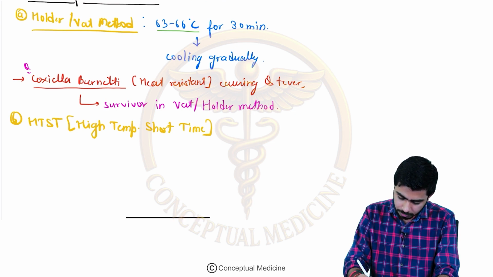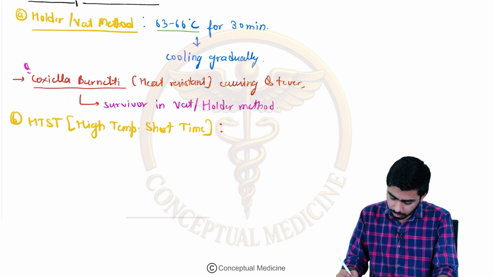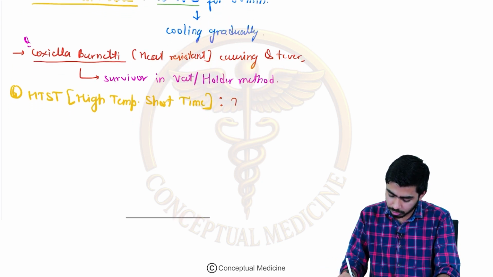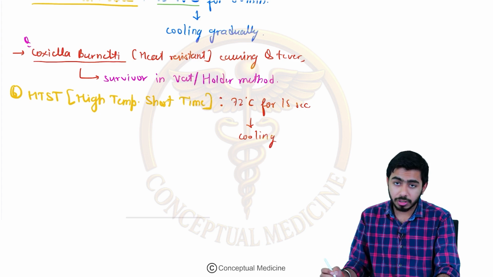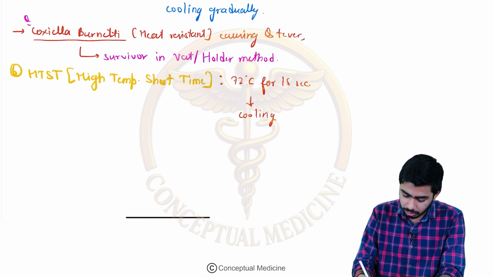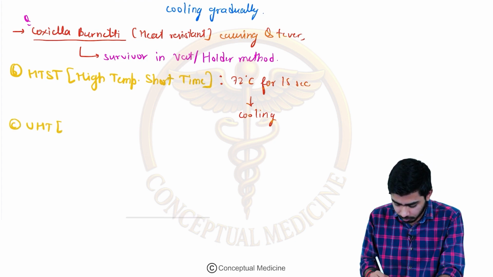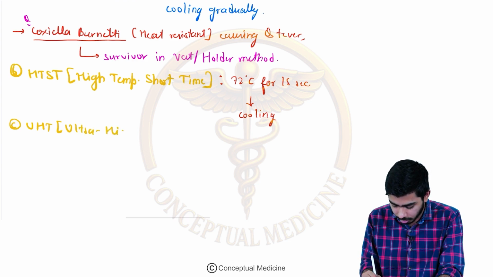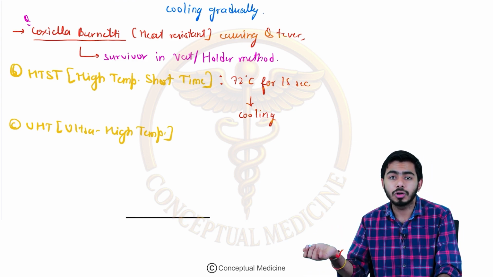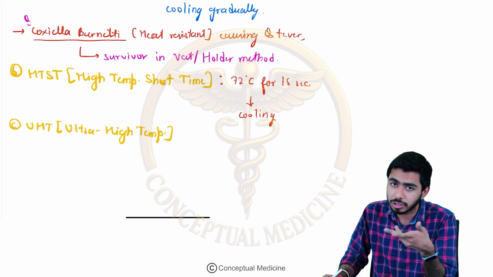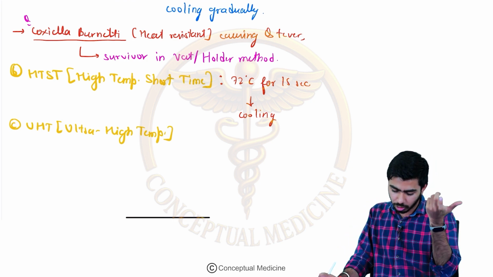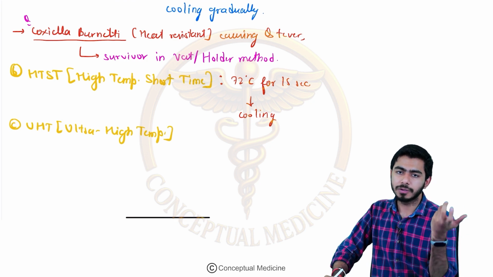Basically in this method, we'll be increasing the temperature to 72 degrees Celsius for 15 seconds. Yes, that much time only, and then we'll rapidly cool it down. After that we have one more method, the UHT. Obviously UHT is the ultra high temperature method. Which will be the best method for pasteurization? Ultra high temperature, because here we are using much more temperature. Coxiella burnetii will not survive this method. Coxiella burnetii does not even survive the high temperature short time method.